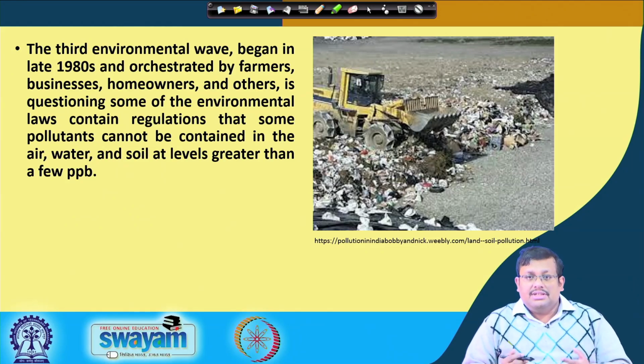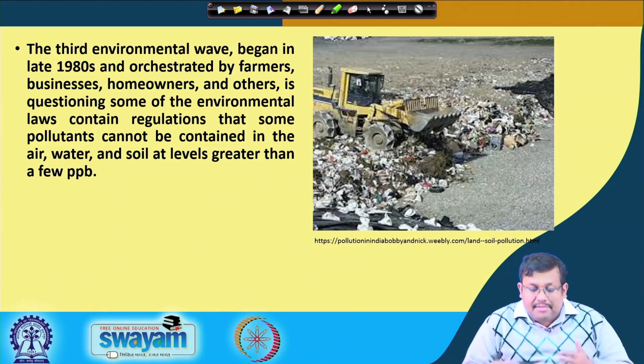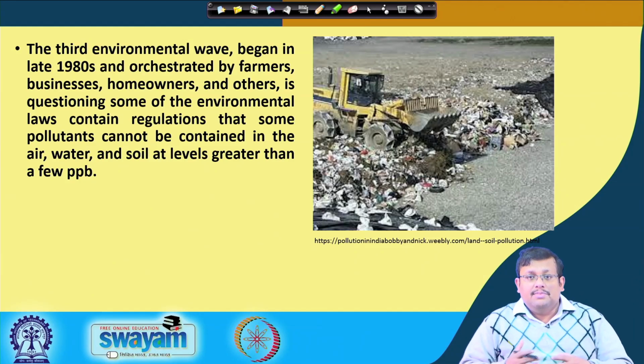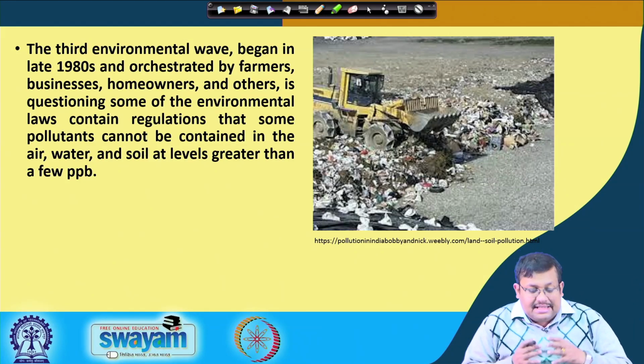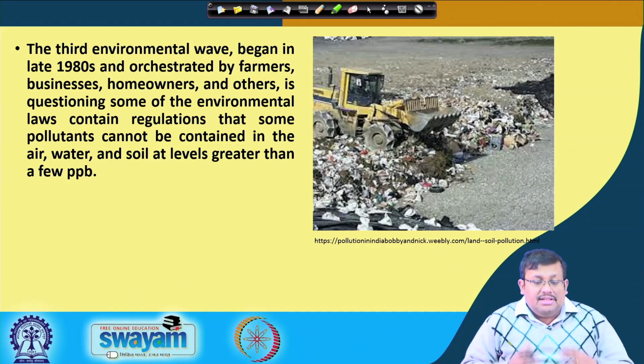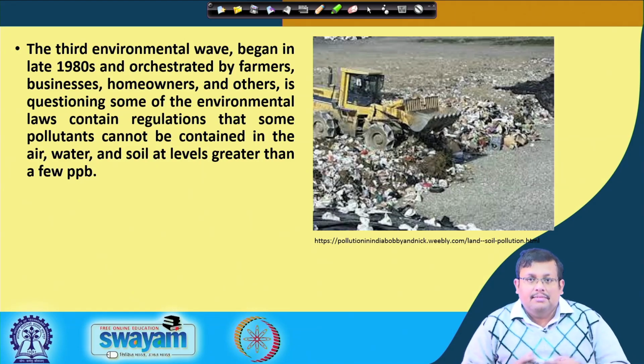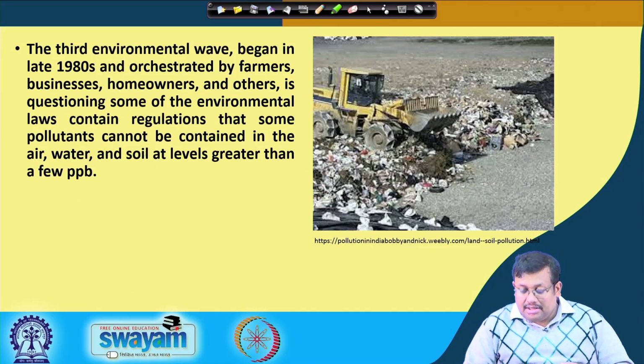So, they questioned why you need them and what is the possible modification for those limits. That is how the laws became more and more stringent, and this environmental soil chemistry domain became more and more important in daily life.